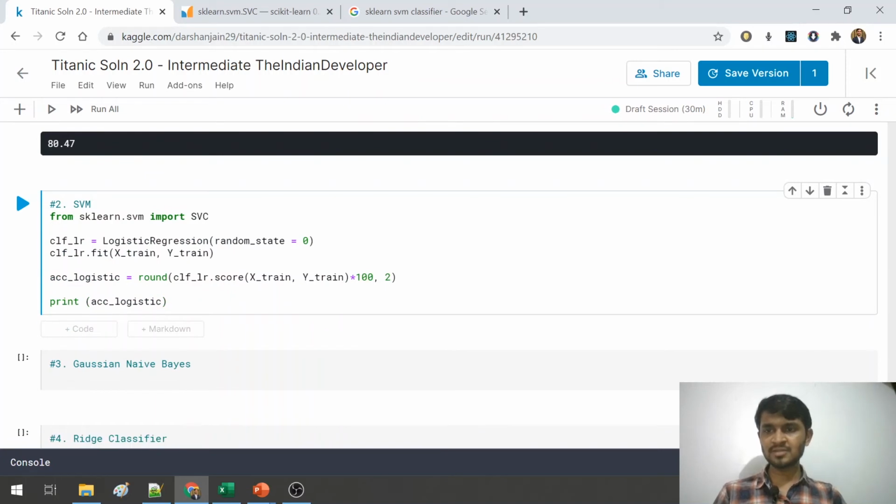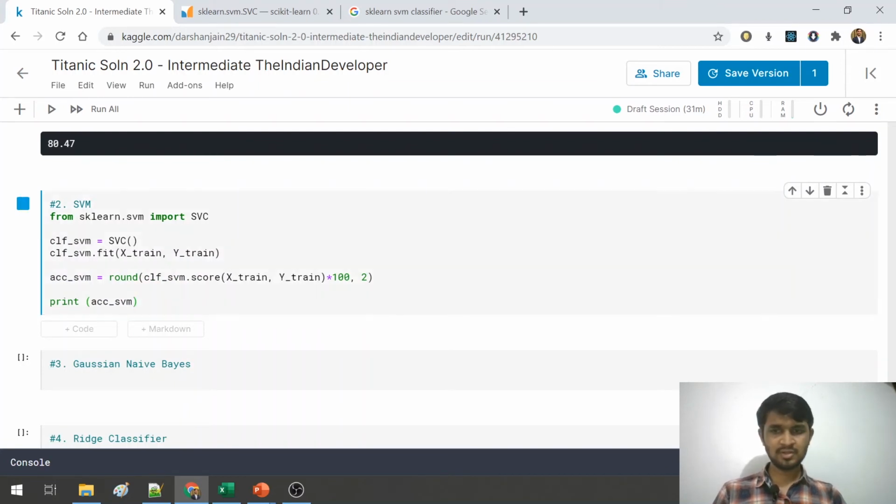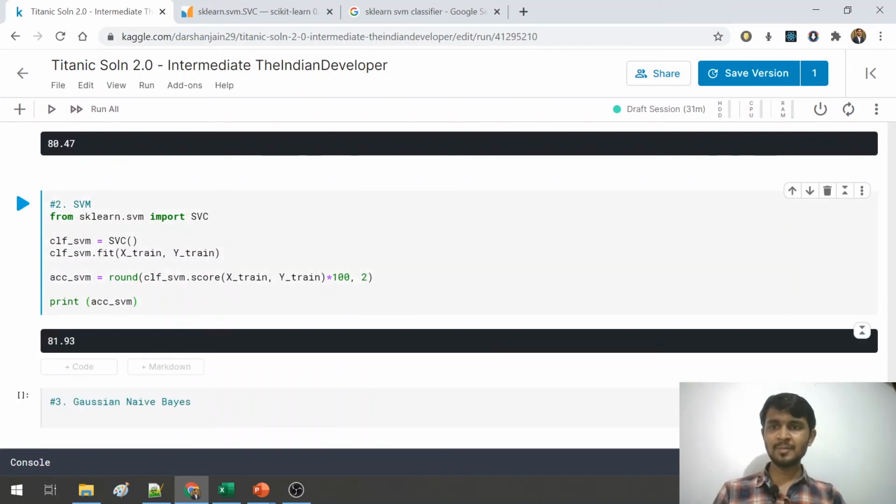So this classifier's name is svm. Let us copy this classifier everywhere, and this logistic regression is to be replaced by svc. This is not required. svm.fit, this is correct, and svm.score, this is also correct, and accuracy of svm. So if I run this part of code, I see that the accuracy is slightly better than logistic regression, that is the accuracy on the trained data.